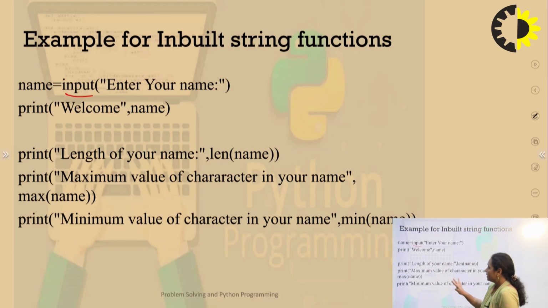Second, I want to print the length of the name. Third, I want to print the maximum value of character in the name, for which the function used is max. And last, I want to calculate the minimum character in my name. For example, I am entering my name as Ajay.